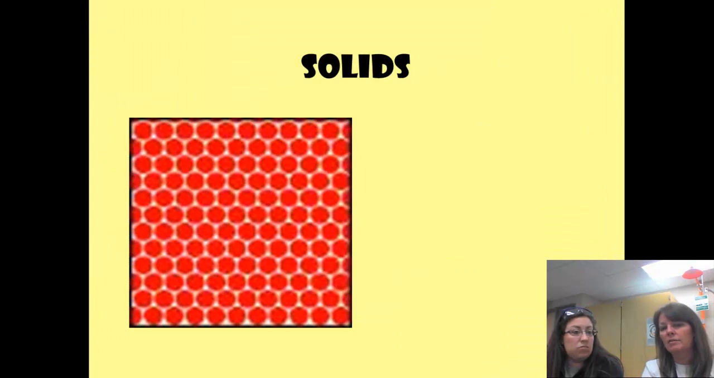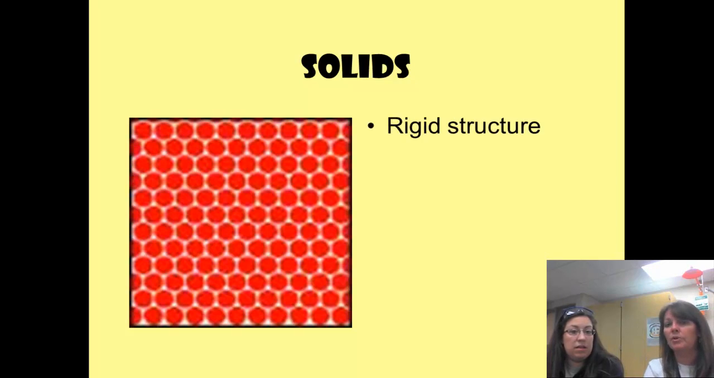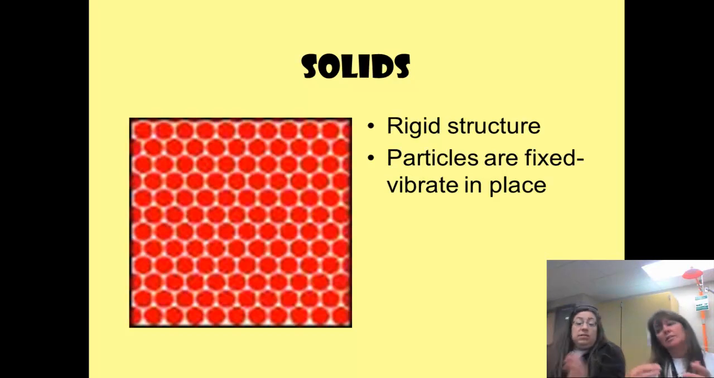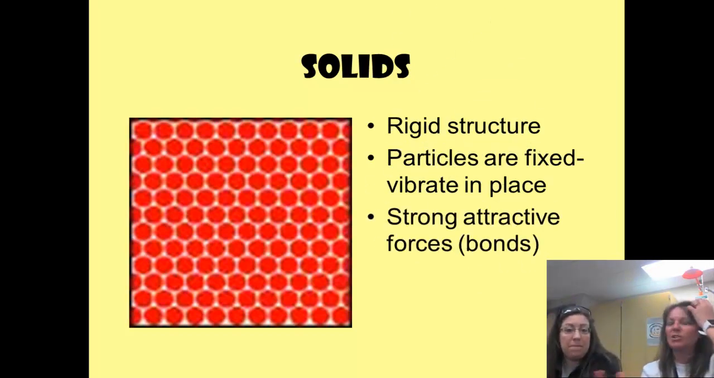Solids. I love this picture because it shows how organized they are, how close they are. They're really stuck together. Some things to write down: they're super rigid, which means they don't really move. They do move, but they're just vibrating. They can't move because there are so many things there, but they're moving in their spot. Like this. They're really, really strongly attracted to each other.